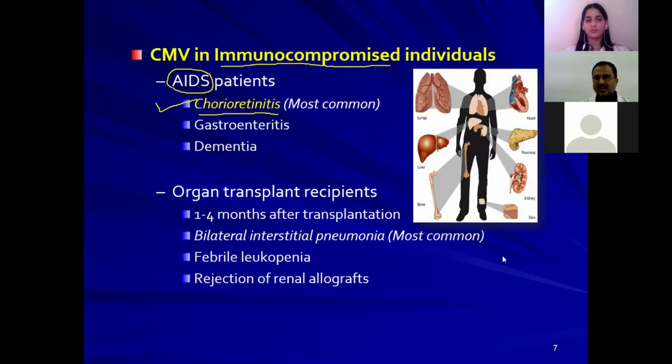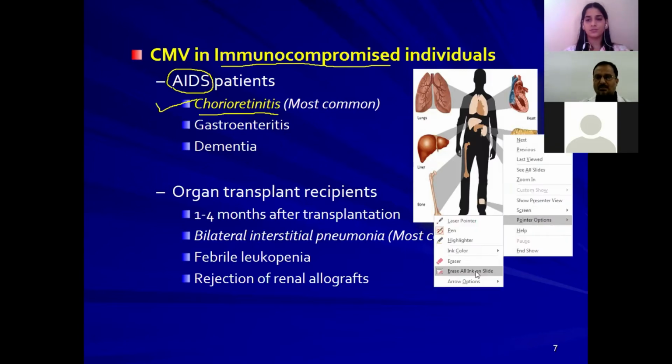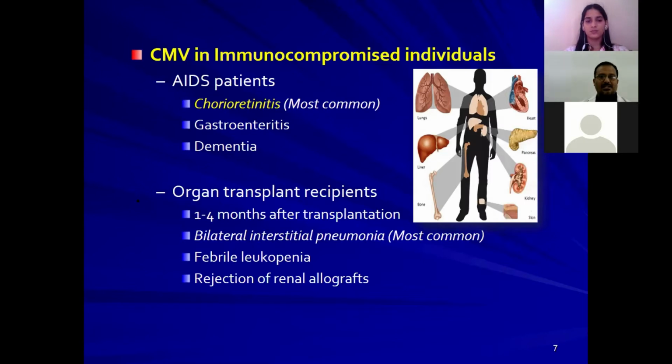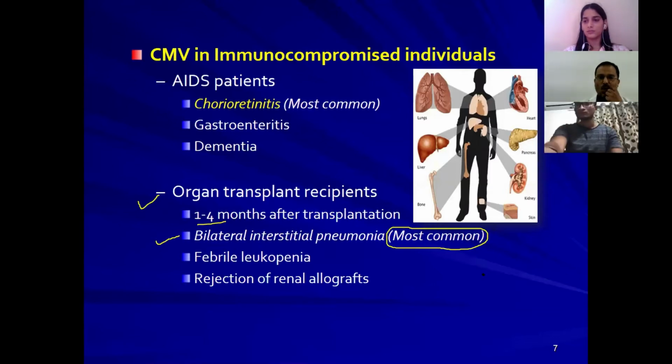And dementia, that's because atrophy of the brain tissue results in dementia. The next important thing to remember is the organ transplantation recipient. In people who received organ transplantation, 1 to 4 months after transplantation, the cytomegaloviral infection will manifest in the form of bilateral interstitial pneumonia. This is the most common presentation, either in babies or in immunocompromised individuals.